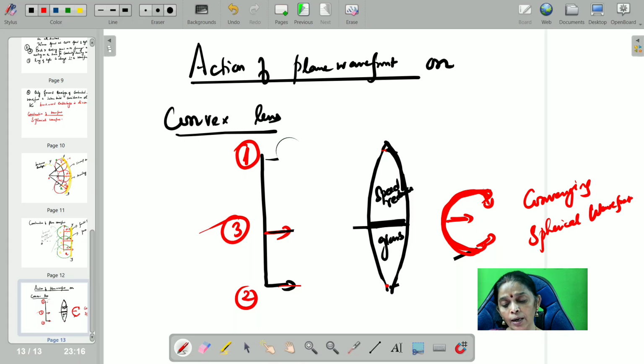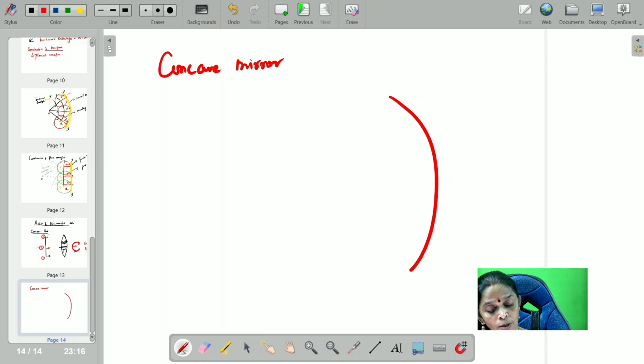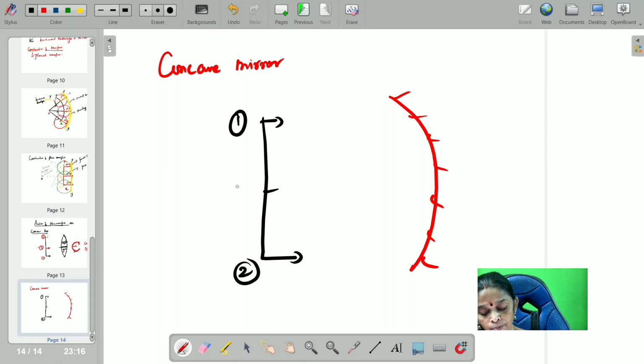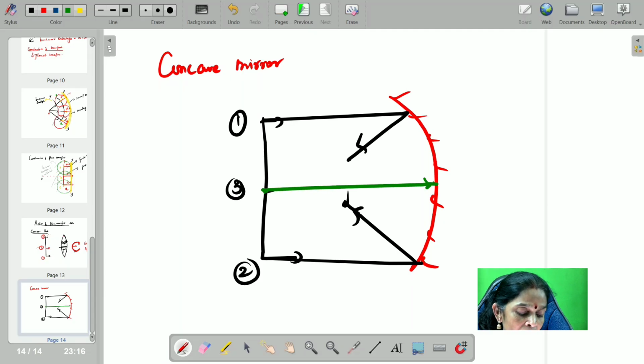Same way, what will happen to the next one? Concave mirror. So action of plane wavefront on concave mirror. Same thing. So let me draw a concave mirror and a plane wavefront. As usual, this is 1 and 2 waves. They travel to the edge and then return back. So 1 and 2 will be able to travel the same distance in time t seconds, whereas the 3 has to go interior and then come back. So by the time 1 and 2 travel a longer distance, the 3 will be traveling a lesser distance. So join all the points.